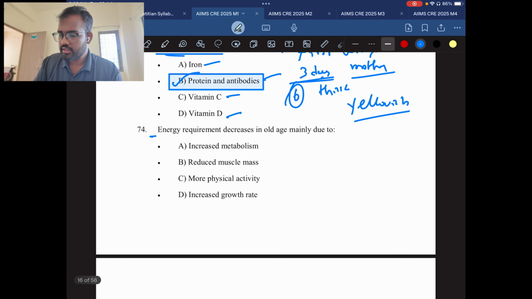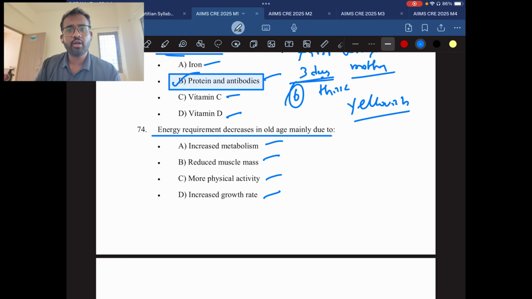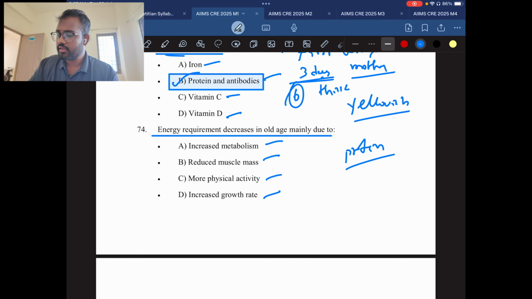Question number 74. Energy requirement decreases in old age mainly due to increased metabolism, decreased muscle mass, more physical activity, increased growth rate. In elderly, there will be a decrease in muscle mass because as the age grows, the body's metabolism will go down. As a result, the muscle mass also will go down. To prevent muscle mass loss, we need to provide high protein and a high amount of calories to maintain that muscle mass. This decrease in muscle mass is called sarcopenia. Sarcopenia is a disease common in elderly. So here the answer will be reduced muscle mass.